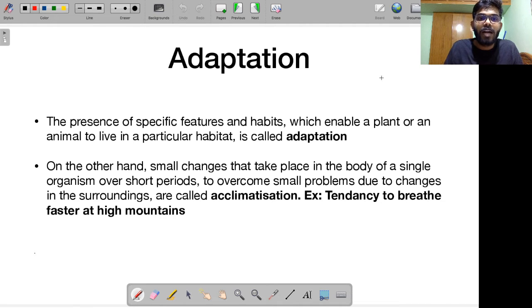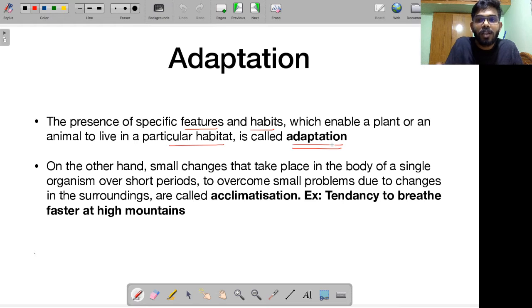Alright, so let us start with adaptation. The presence of specific features and habits which enable a plant or an animal to live in a particular habitat is called adaptation. Questions related to adaptation have been asked in previous examinations also. Adaptation means I would like to live in a specific habitat. For example, I am an animal and I would like to live in a desert region. I know very well that in a desert region, I don't have an ample supply of water. There is too much heat. So my body needs to make certain adaptations so that I can survive in that particular habitat. I will be giving you an example of adaptation in a few more minutes.